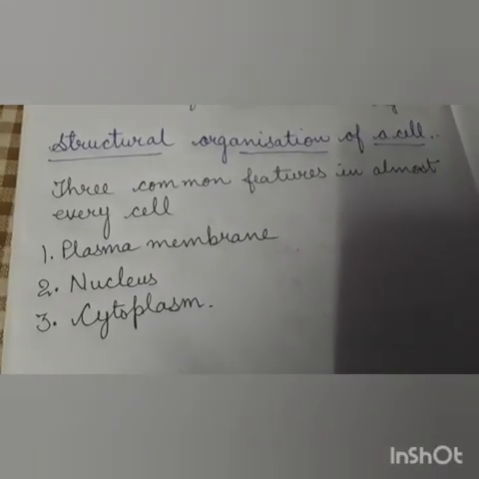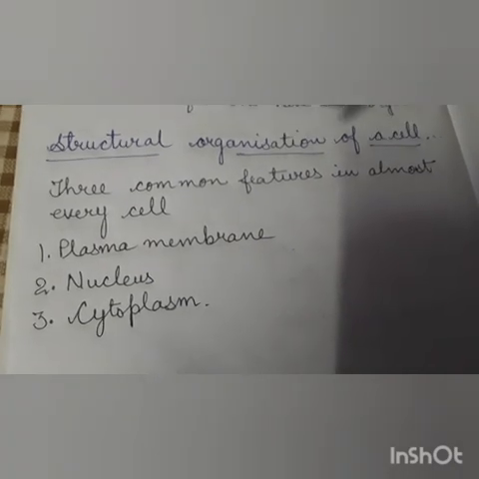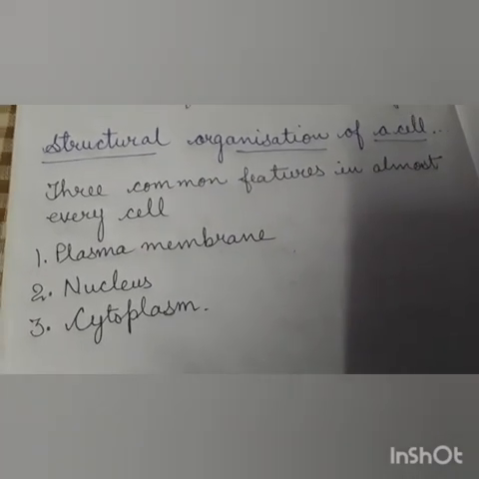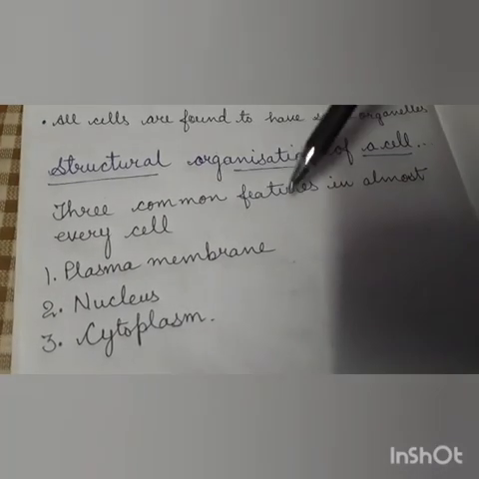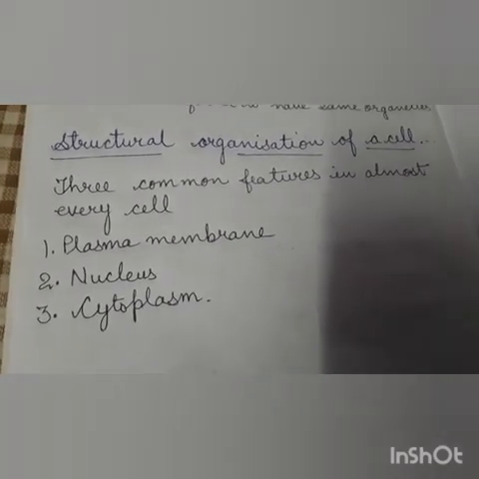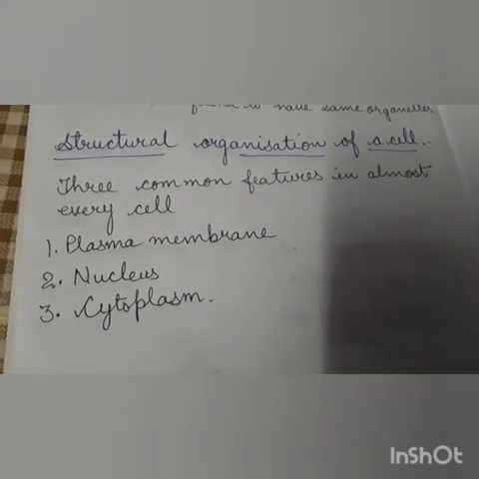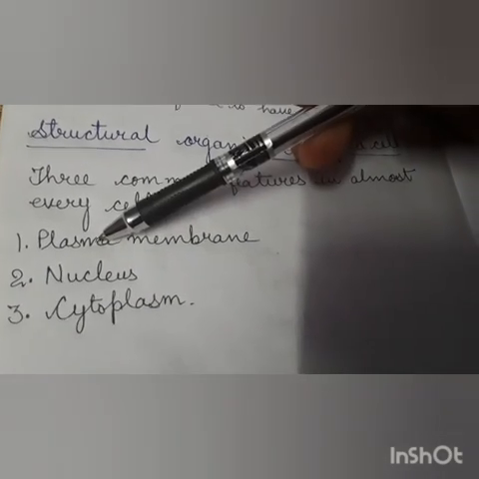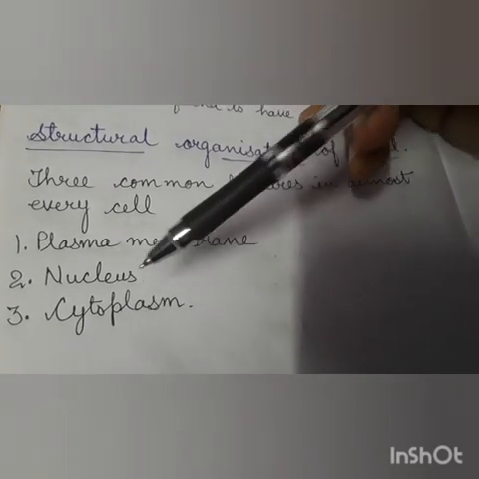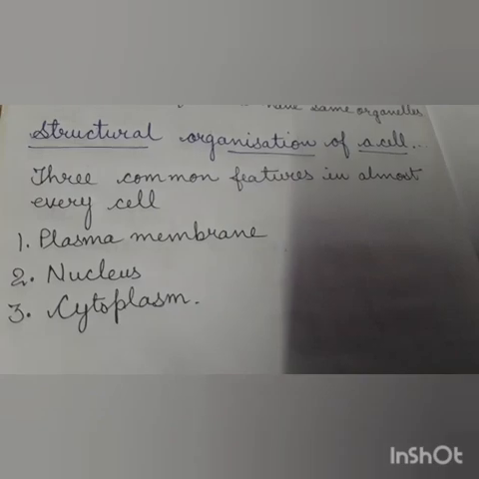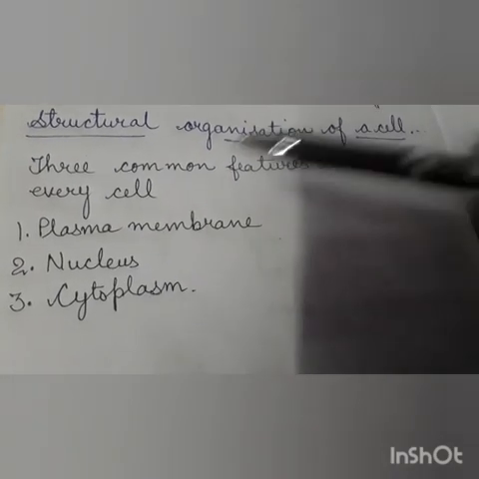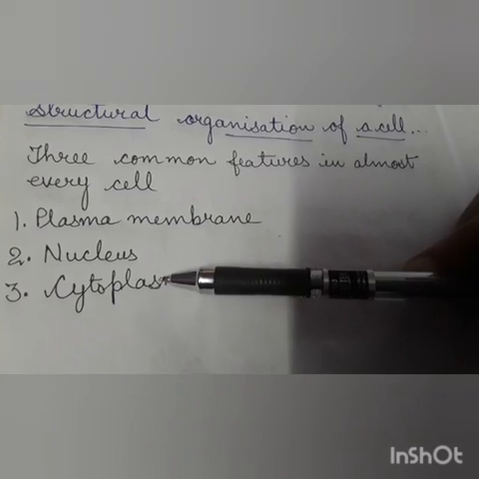So children, now we will study the structural organization of a cell, means how a cell is organized. If we observe different cells under a microscope, there are three common features found in almost all cells. And what are these? Number one, plasma membrane. Second, nucleus. And third, cytoplasm. So the three features common in most cells are plasma membrane, nucleus, and cytoplasm.